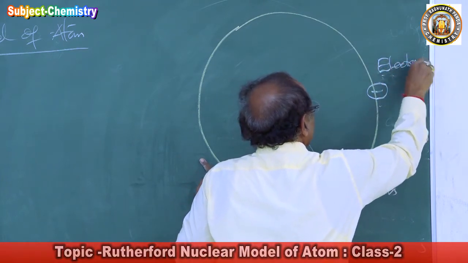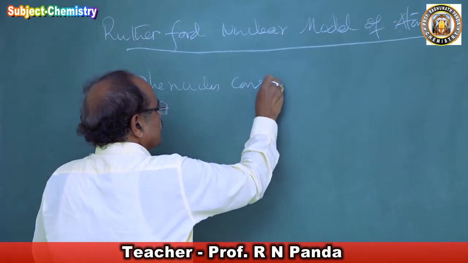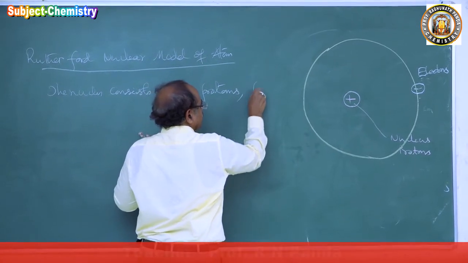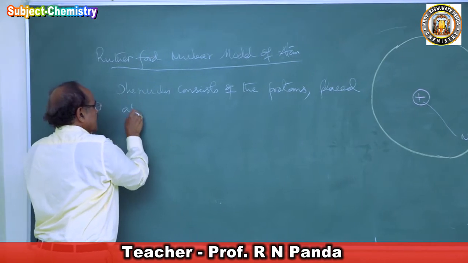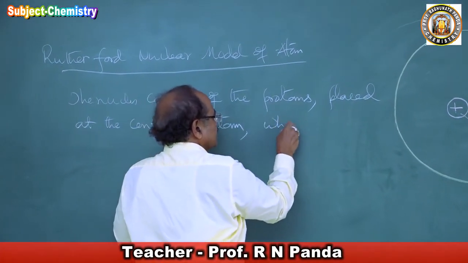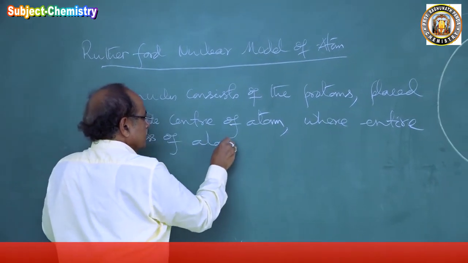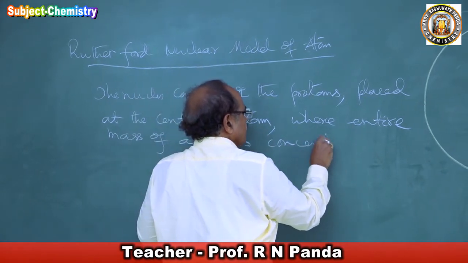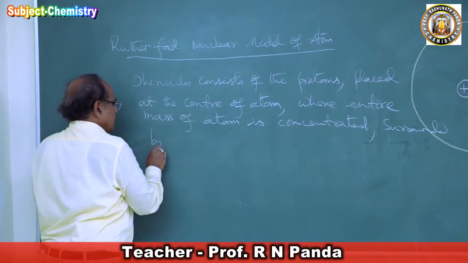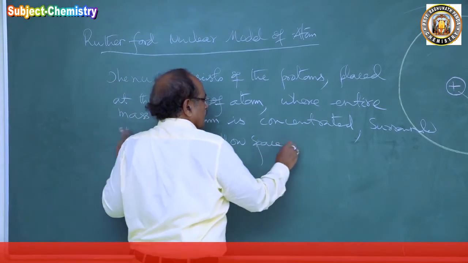So he proposed that the nucleus consists of the protons, placed at the center of the atom, where the entire mass of the atom is concentrated, surrounded by a large hollow space all around.